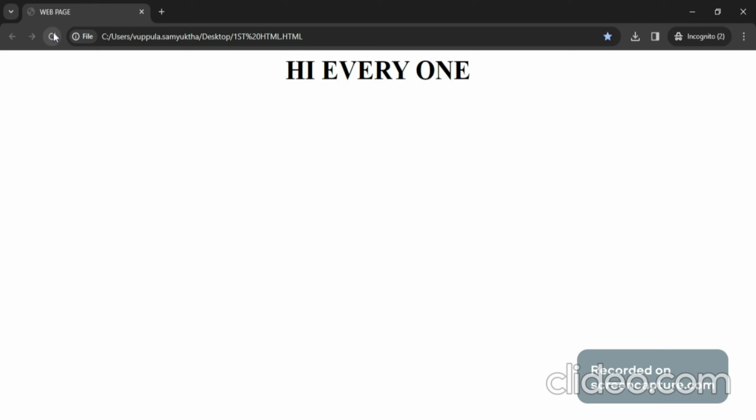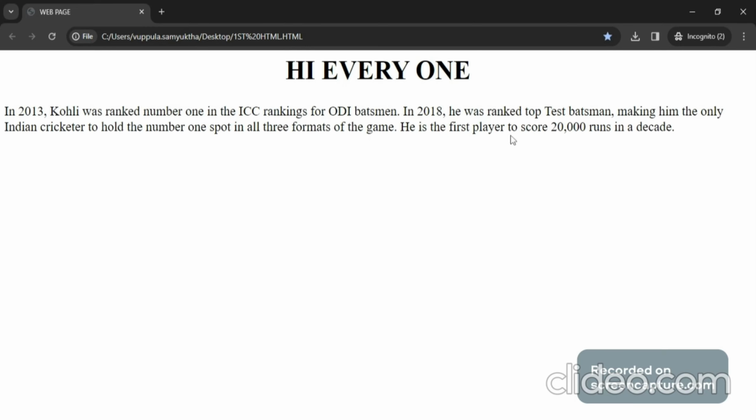After saving, just open it in the web browser. Now you can see, reload. Now you can see here.